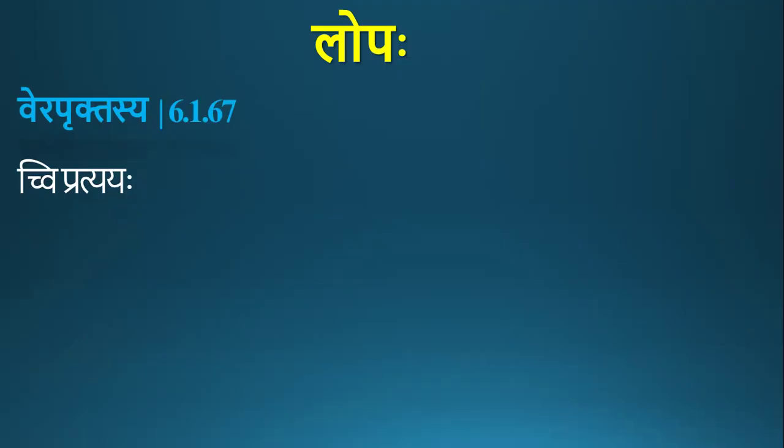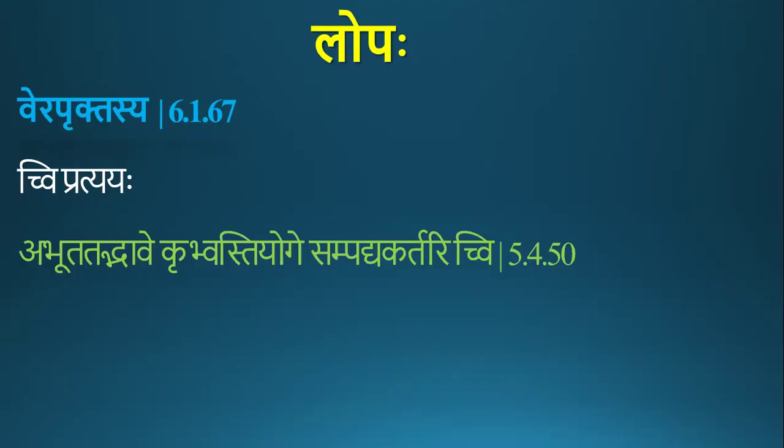Similarly, we shall take one more example, of chvi pratyaya. Chvi is a taddita pratyaya. So we know that taddita pratyayas are added to pratipadika and the resultant words are also pratipadika. The sutra which gives chvi pratyaya is abhuta tadbhave krbvastiyoge sampadyakartari chvih. There is a visarga here, chvih.